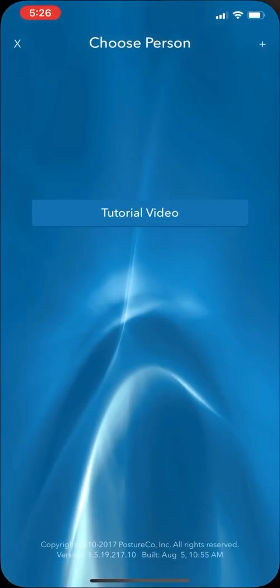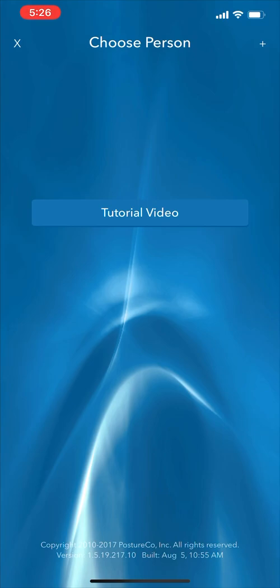Once they open it up, if they haven't set up their account already, they're going to have to set up their account. And usually it's tied to Facebook or Twitter, or they'll set up their account. I have another video showing how to set up the account. This is how they would operate the application.